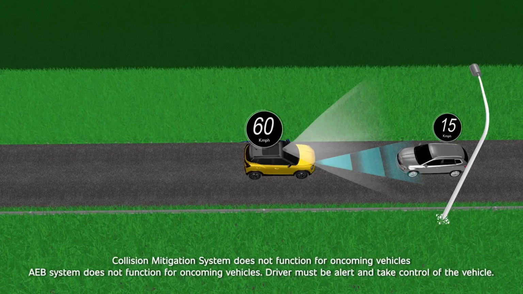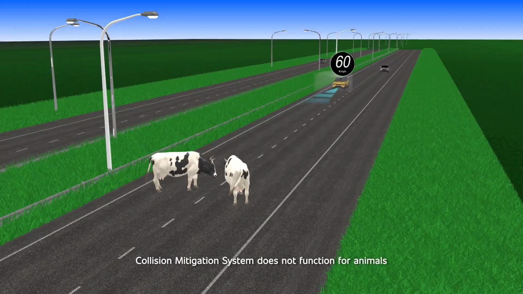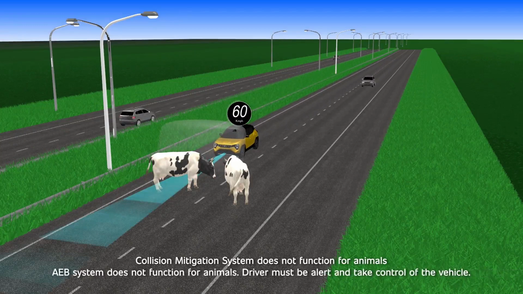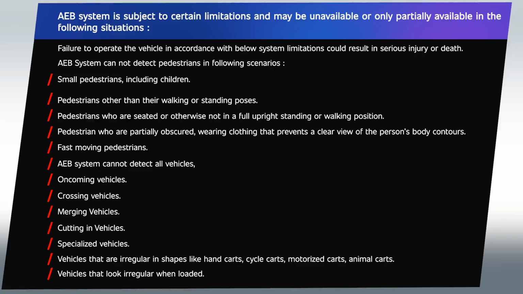AAB system does not function for oncoming vehicles. Driver must be alert and take control of the vehicle. AAB system does not function for animals. Driver must be alert and take control of the vehicle. AAB system is subject to certain limitations and may be unavailable or only partially available in the following situations.